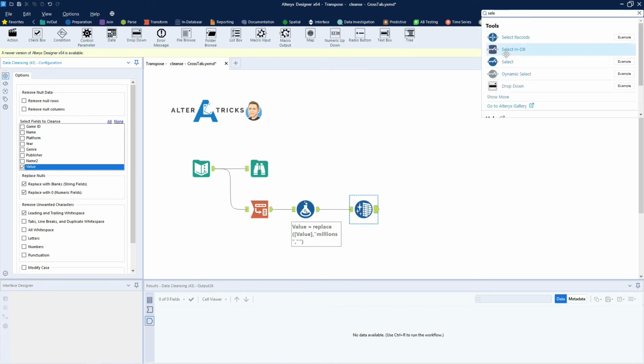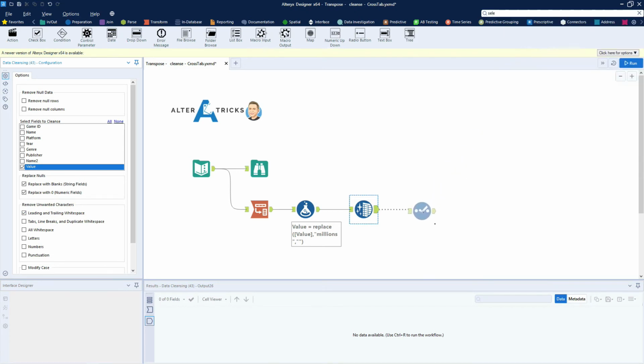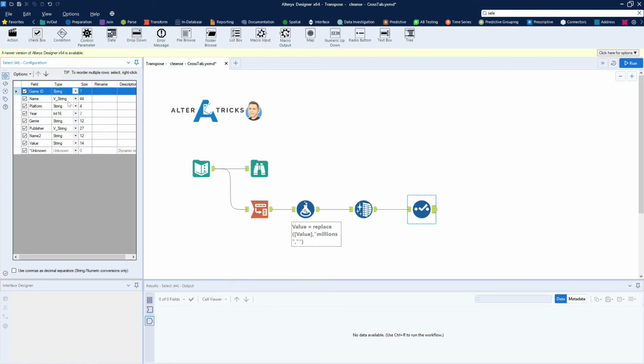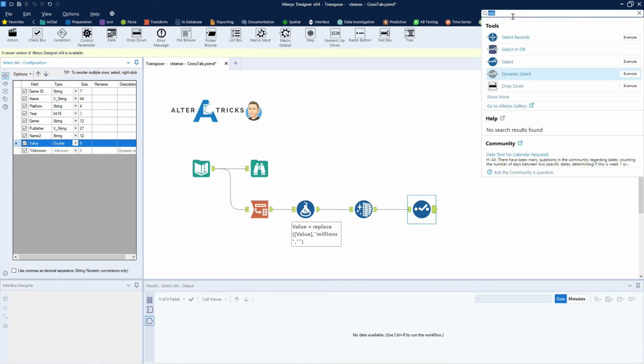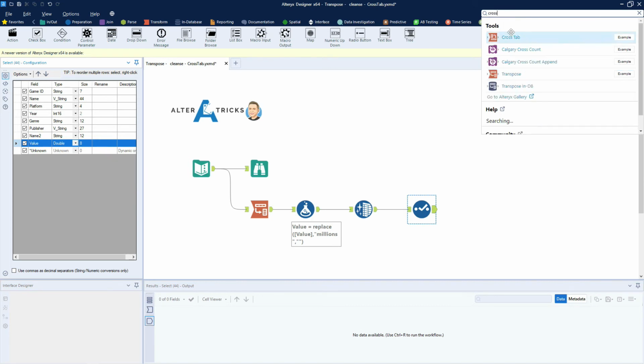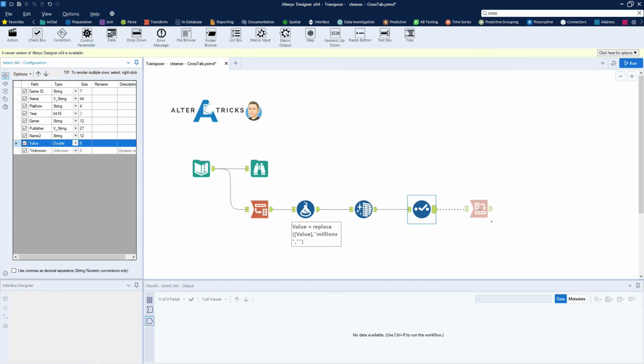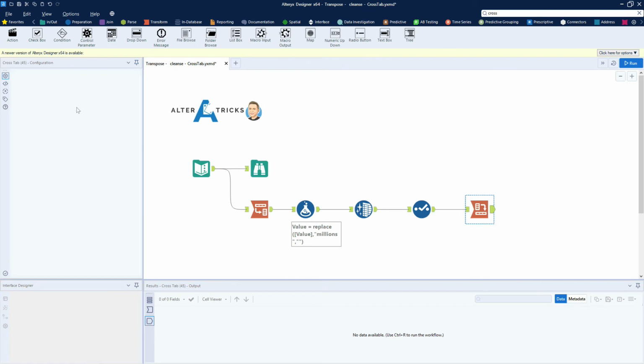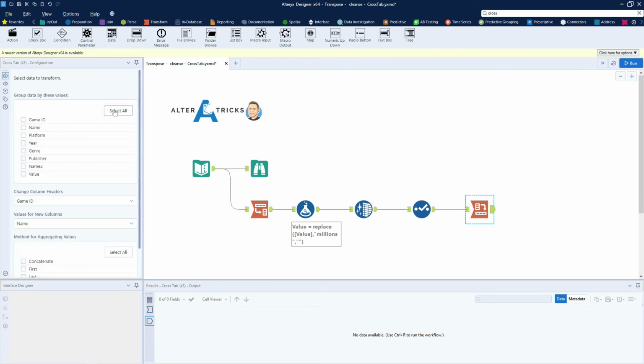And then we'll use the select tool to change the data type from a string to a numeric variable type. So in this case, we'll select double. And then finally, we'll cross-tab our data back to reshape it to the input style. So we select the key fields to group by, and then we select name as our column headers, and then we put our values. And then because this is a numeric data type, we need to select sum.